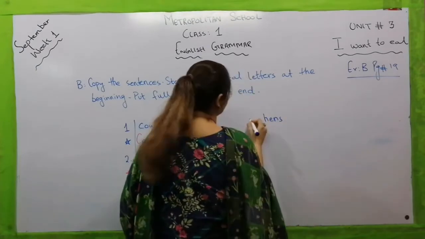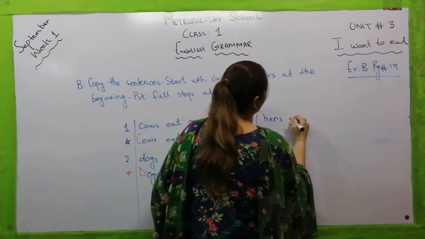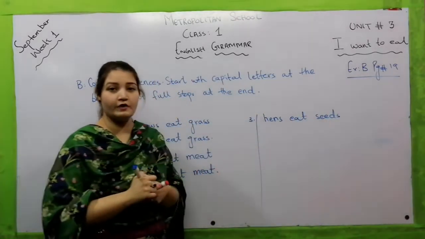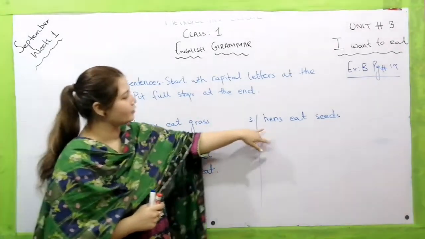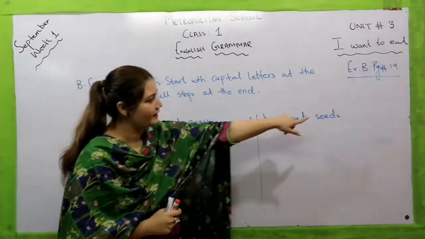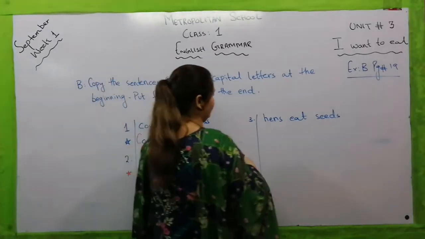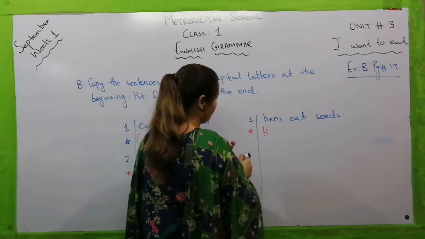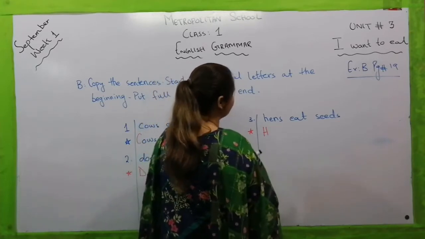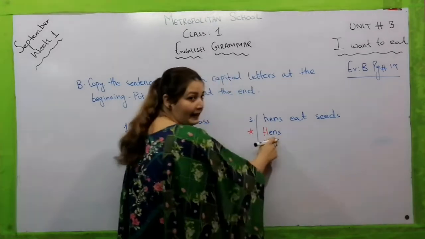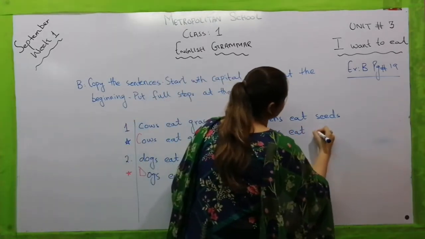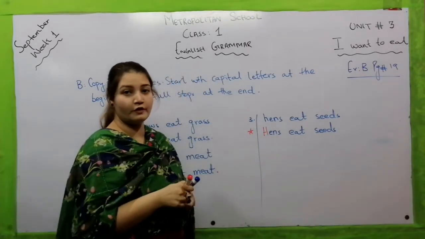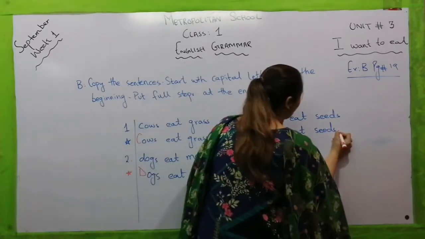Hens eat seeds. Now in the same way we are going to punctuate this sentence, that we are going to make the first letter capital and then a full stop at the end. How are we going to do this? Very simple. H, we have made it capital, and then the rest of the sentence will be the same. Hens eat seeds, and then at the end of the sentence what are we going to do? We are going to mark a full stop.